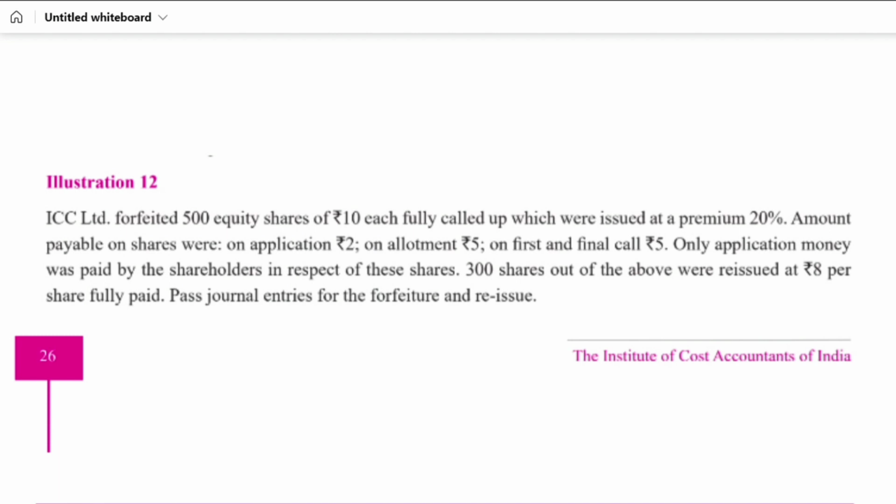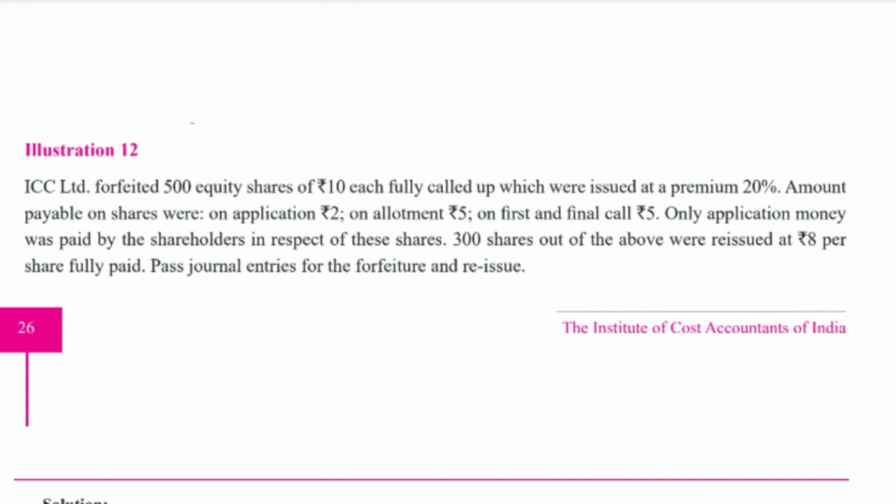Which were issued at a premium of 20%. So a 20% premium is also there, 2 rupees premium. So altogether 10 plus 2, 12 rupees total the shareholders have to pay. The amount payable on the shares was application 2, allotment 5 and final call 5. So it is a total of 12 rupees.